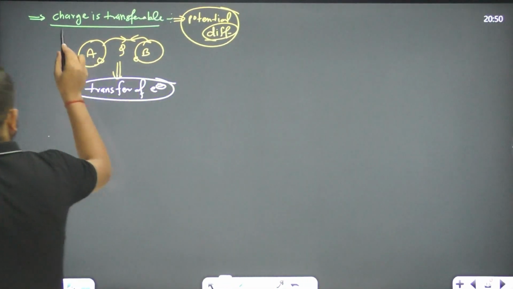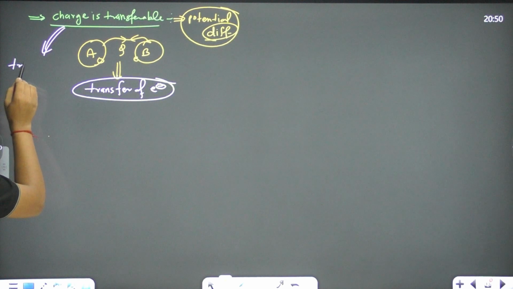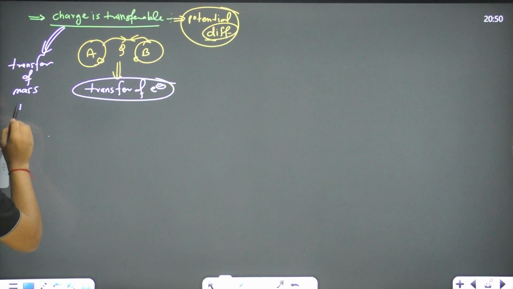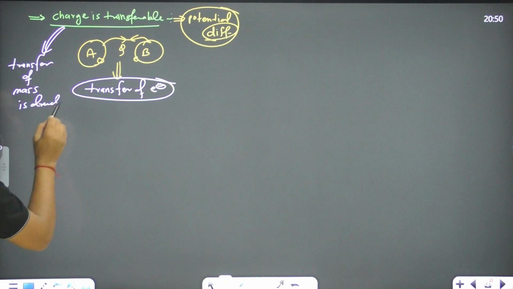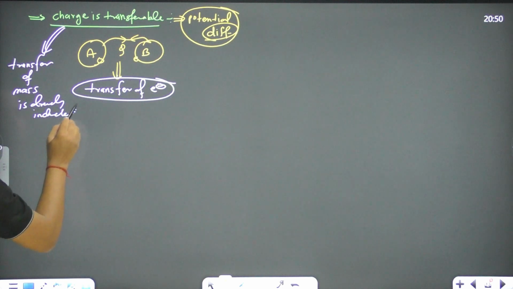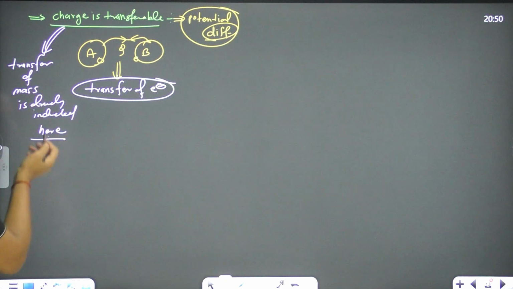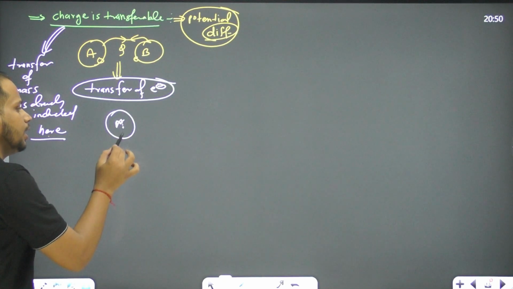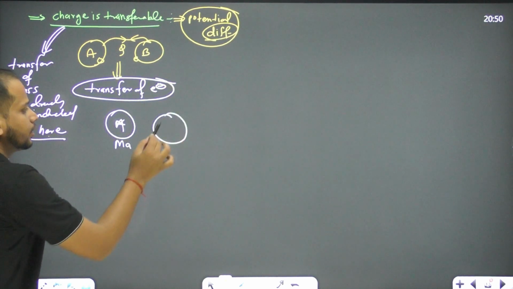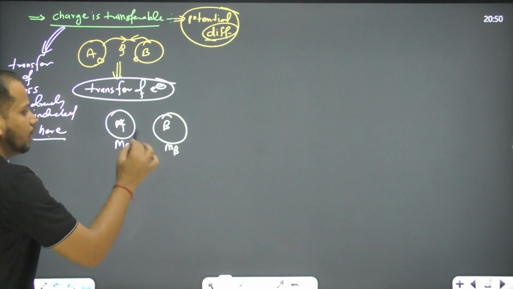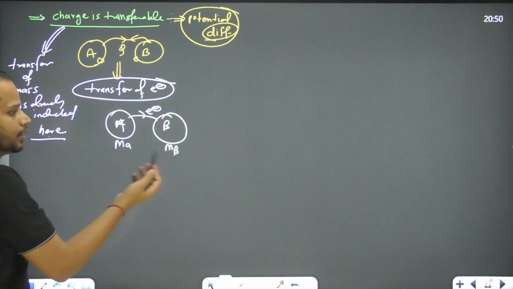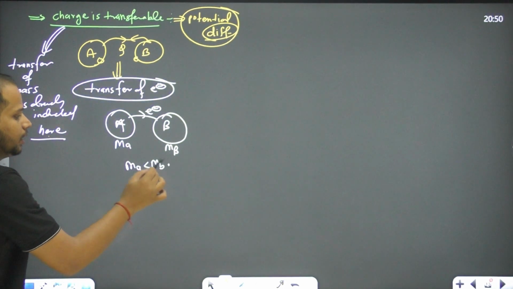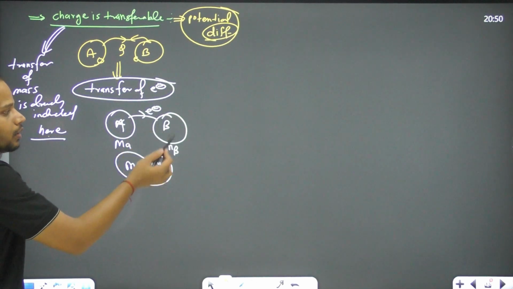So in this transfer of charge, the transfer of mass is already included here. We know it's a very small amount, but the mass will be transferred, right? Like if I'm saying this is body A having mass ma and this is body B having mass mb. Initially ma is equal to mb, but when we transfer the electron, then the mass of A will be less than the mass of B, because when we transfer the electron, the mass of B increases.